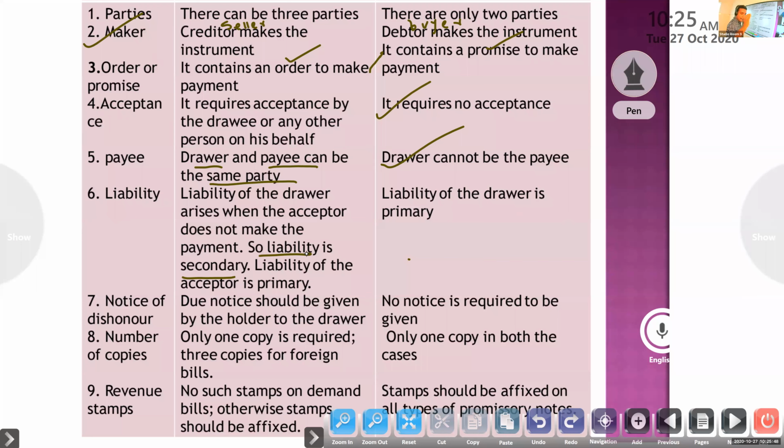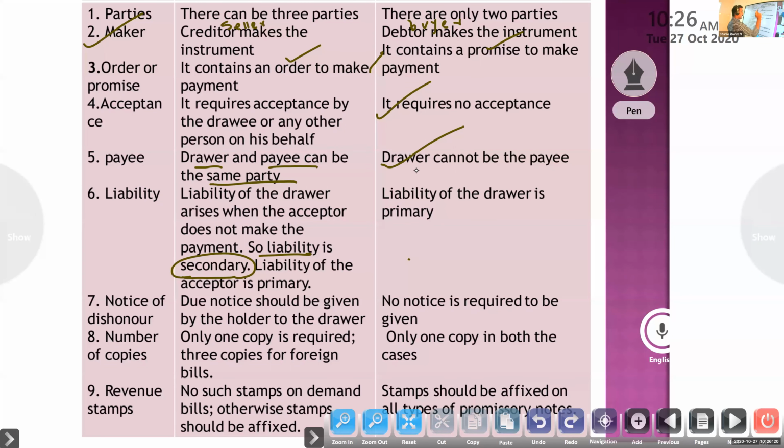If the drawee, the buyer, does not make the payment at the correct time, at the maturity date, then the drawer's liability will arise. That liability is secondary only. When will it arise? Only if the buyer didn't make the payment at the maturity date. The main liability is the drawee's.